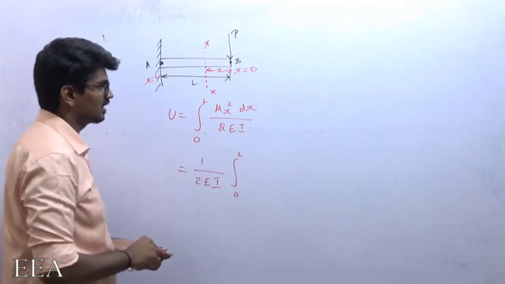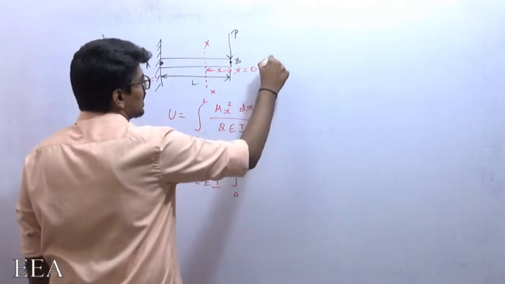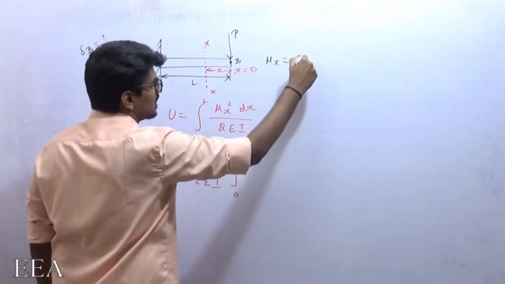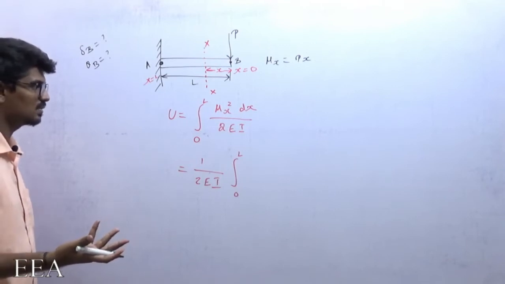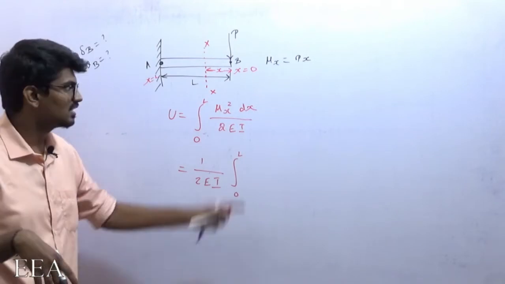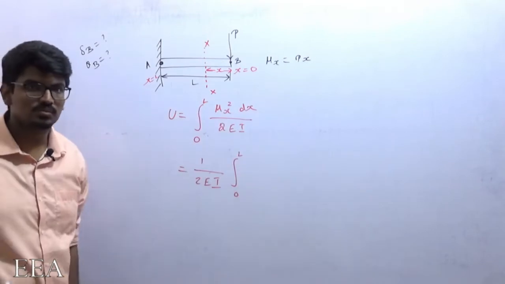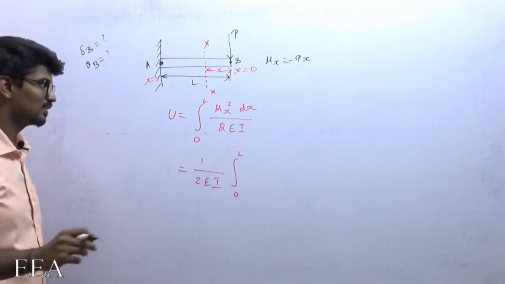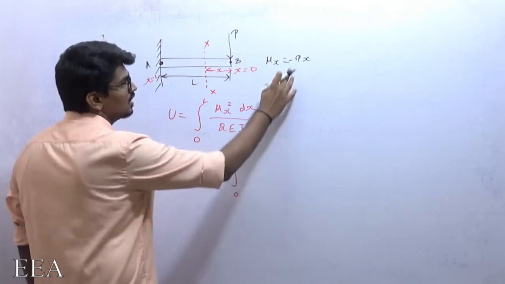What is Mx? That is the moment at a distance x from the right side. How to determine that? Mx will be equal to P into distance x. Don't worry about the sign convention again. We already know that for deflection and slopes, they are not going to ask you the sign convention. Anyway, it is hogging. If you want to mention it, you mention negative, but it is not at all an issue. It is not necessary, but okay.